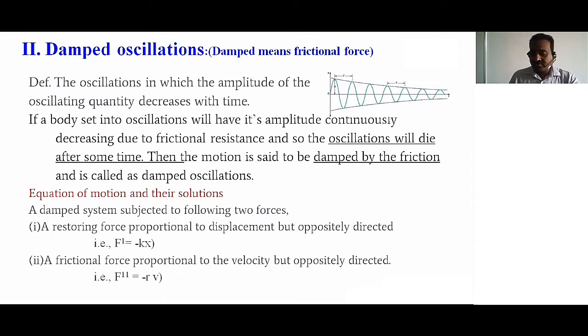What is small r? This is the frictional force constant. And what is K? Simply, this is the restoring force constant, or elastic constant. This is the restoring force constant, and small r is simply the frictional force constant. So F double dash is equal to minus small r into v.